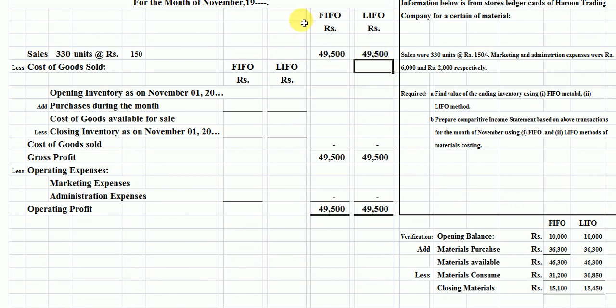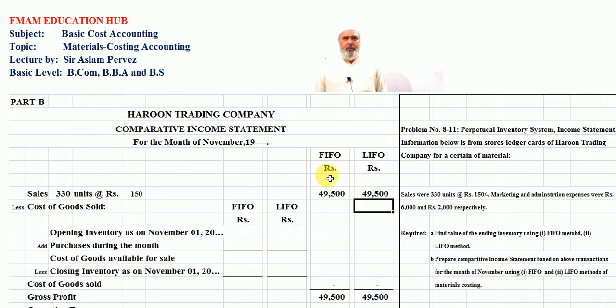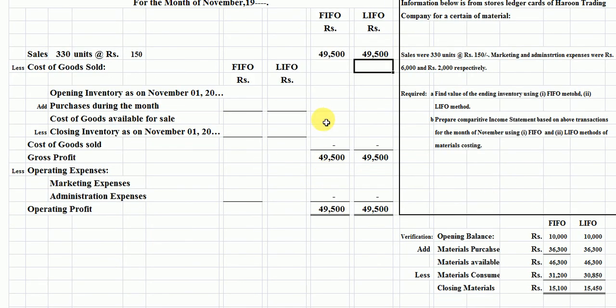We have two columns, FIFO and LIFO, and we compare our income statements. Now, less cost of goods sold. For cost of goods sold, the opening inventory as on November 1st under the FIFO method is 10,000 rupees.